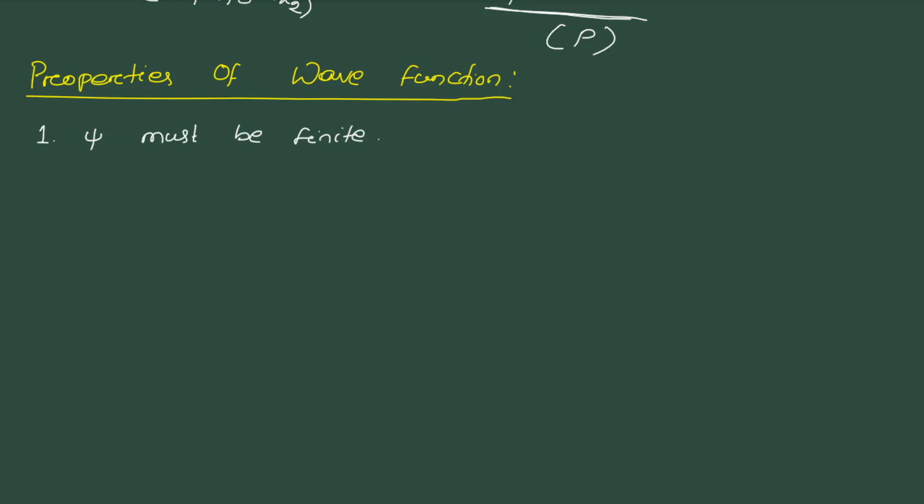That is, as x tends to plus or minus infinity, psi tends to 0. Psi must be finite, or the wave function must be finite. Yes or no? Second one, psi must be single valued.